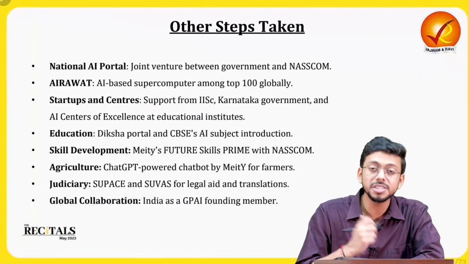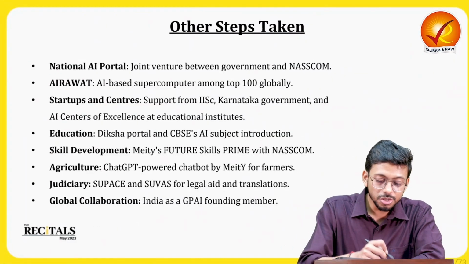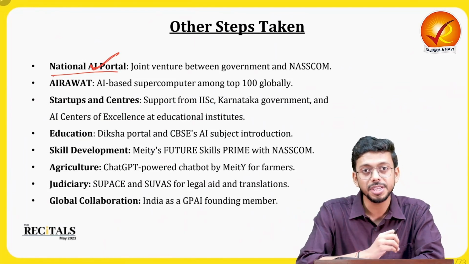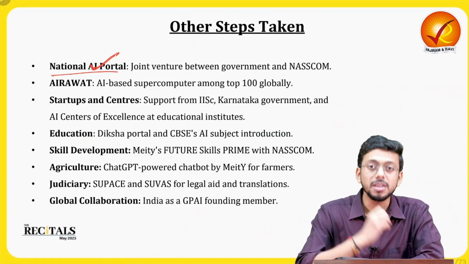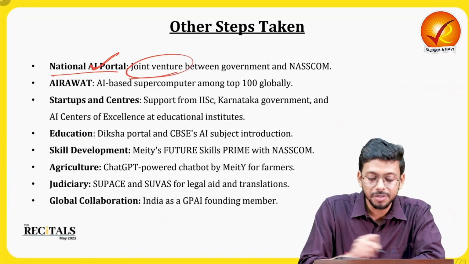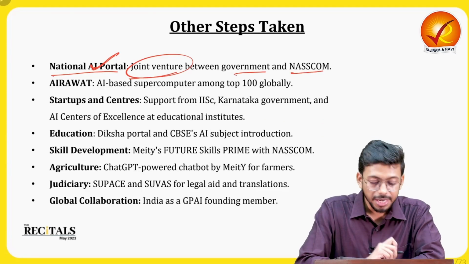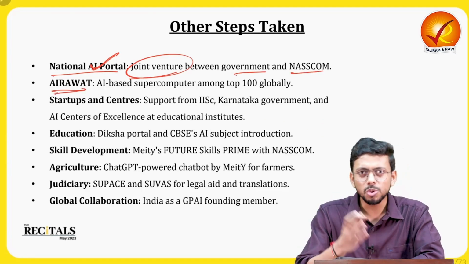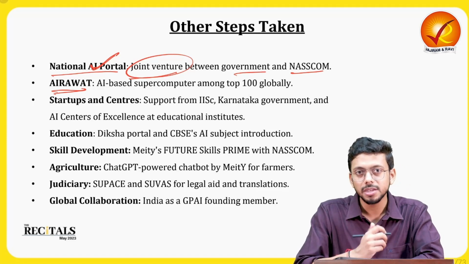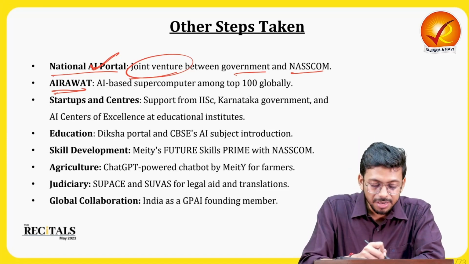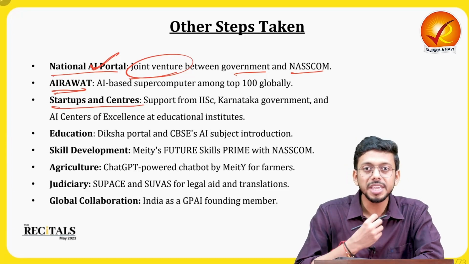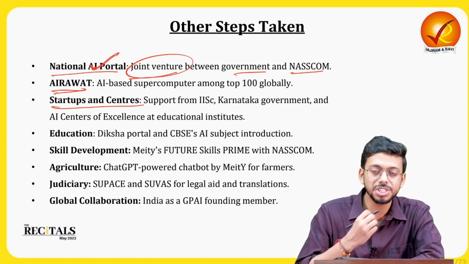What are the other steps which India has taken? So there's a national AI portal wherein best practices from all over the country can be placed and people can learn. Joint ventures can be created between the government and the private sector, right? Then we have the Airavat, which is an AI-based supercomputer in India. It is ranked somewhere around 75th, which is a huge achievement for India. Then a lot of startups and centers are coming up based on AI. That's again a huge initiative and a huge achievement for India.